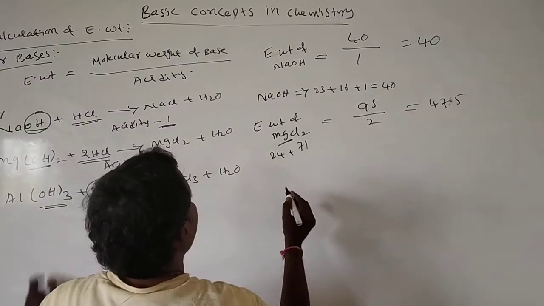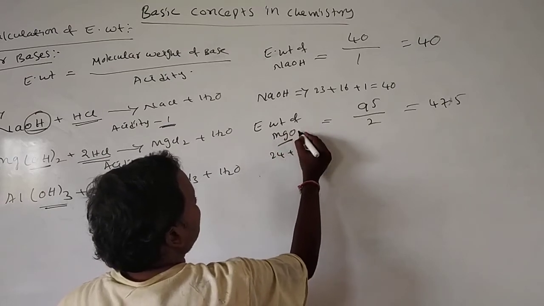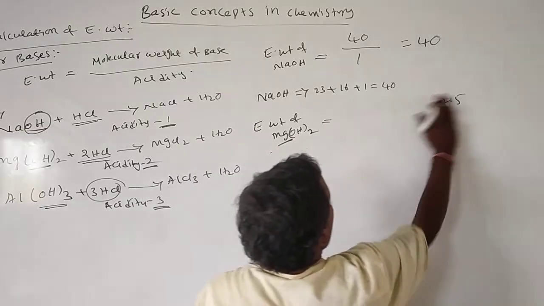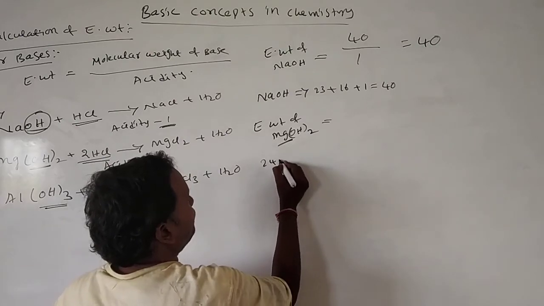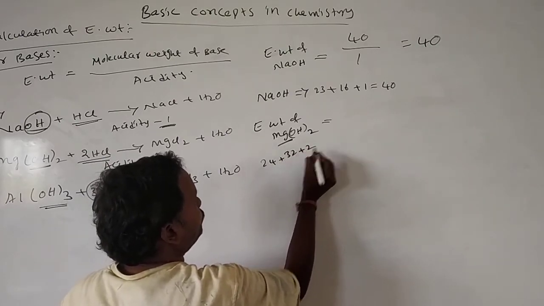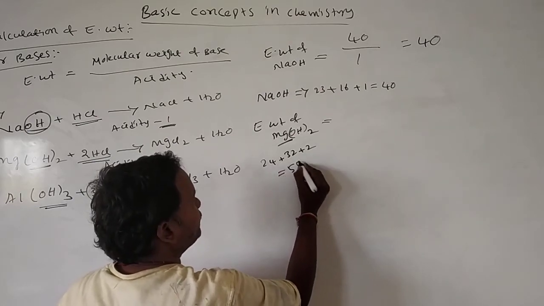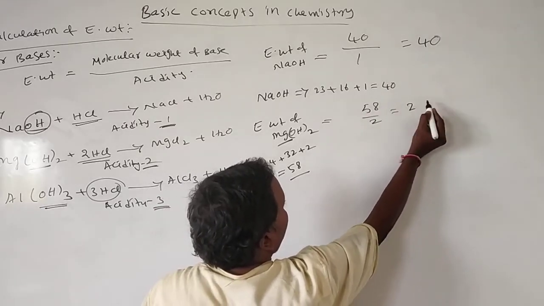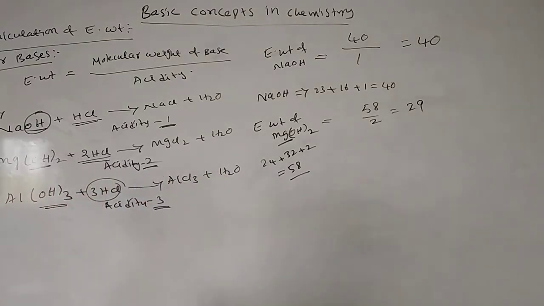Here I am taking aluminium hydroxide. I'm sorry, this is magnesium hydroxide, not magnesium chloride. Magnesium hydroxide: 24 plus 32 plus 2, that is 34 plus 4, 38, 38 plus 2, 58. 58 divided by 2 means 29. 29 is the equivalent weight of magnesium hydroxide.